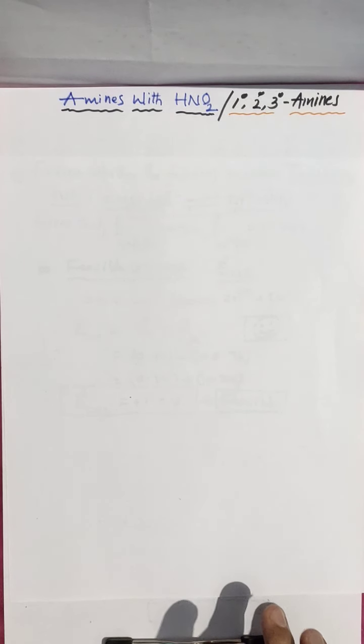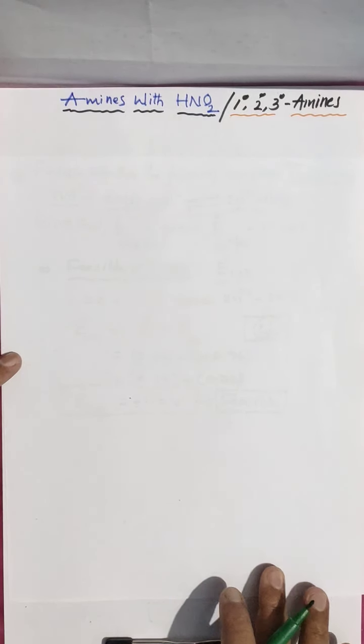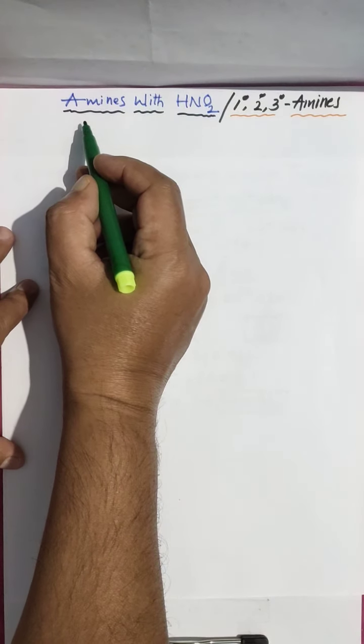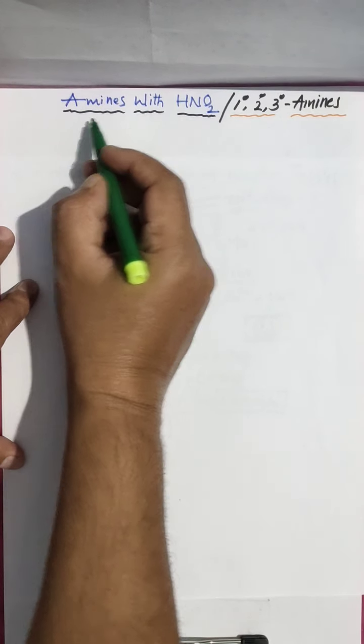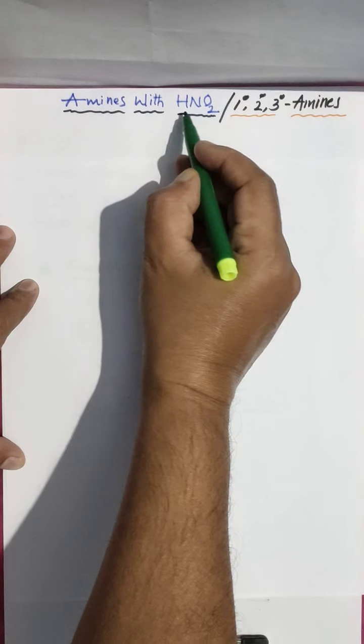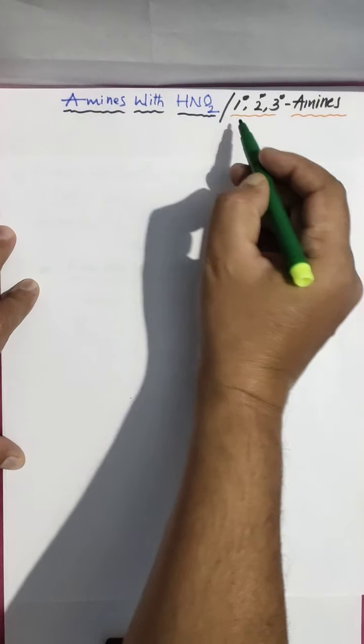Hi students, today we are going to discuss an important topic for competitive exams as well as PUC, that is amines chemical properties, amines reaction with nitrous acid HNO2.